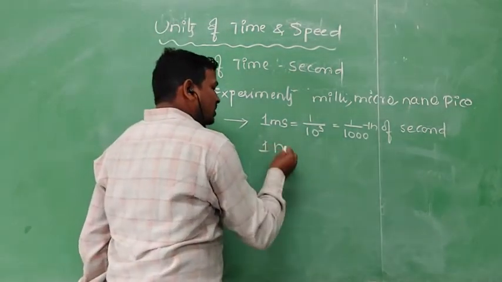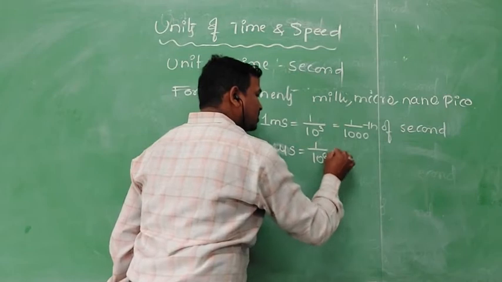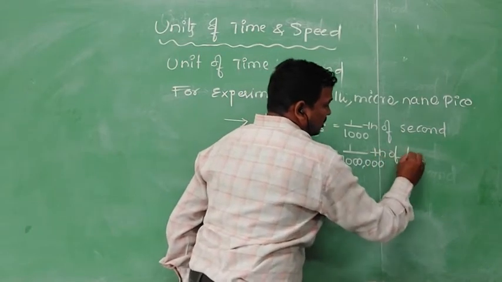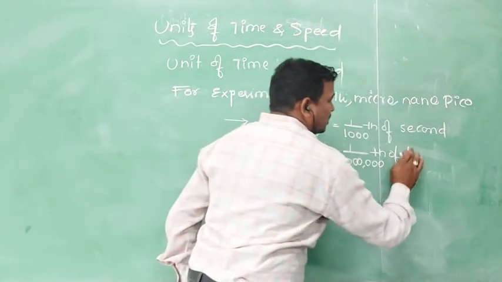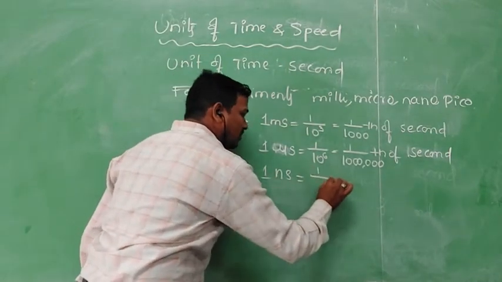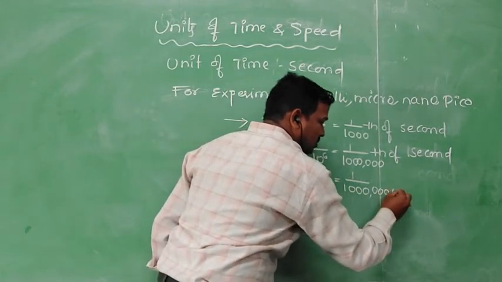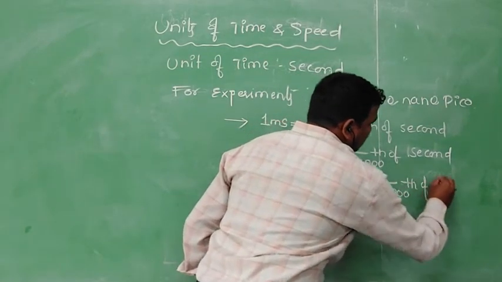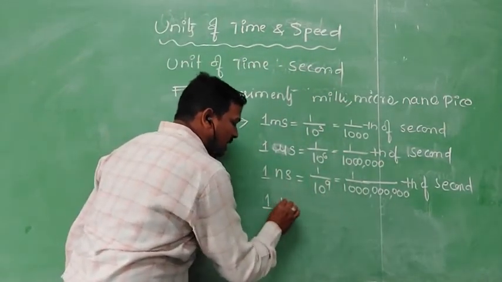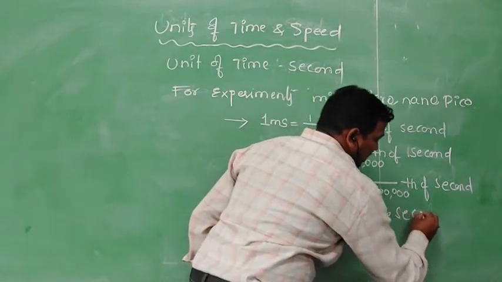Now 1 microsecond is equal to 1 by 10 to the power of 6 of a second. 1 nanosecond is equal to 1 by 10 to the power of 9 of a second. Usually, 1 picosecond is equal to 1 by 10 to the power of 12 of a second.